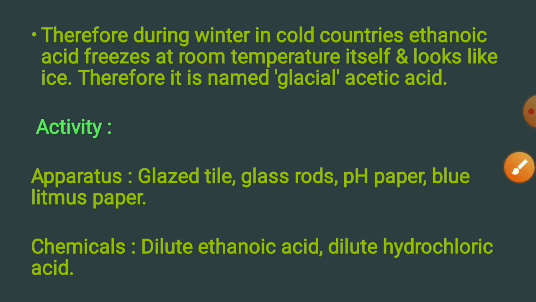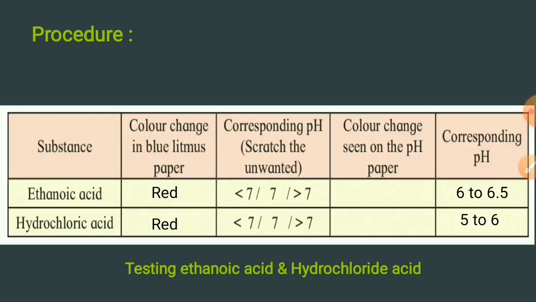Let us do the activity. Apparatus: glazed tile, glass rod, pH paper, blue litmus paper. Chemicals: dilute ethanoic acid, dilute hydrochloric acid. Procedure: place 2 strips of blue litmus paper on a glazed tile. Put 1 drop of dilute hydrochloric acid on 1 strip with the help of a glass rod. Put 1 drop of dilute ethanoic acid with the help of another glass rod on the other strip. Note the color change that takes place in the litmus strips.